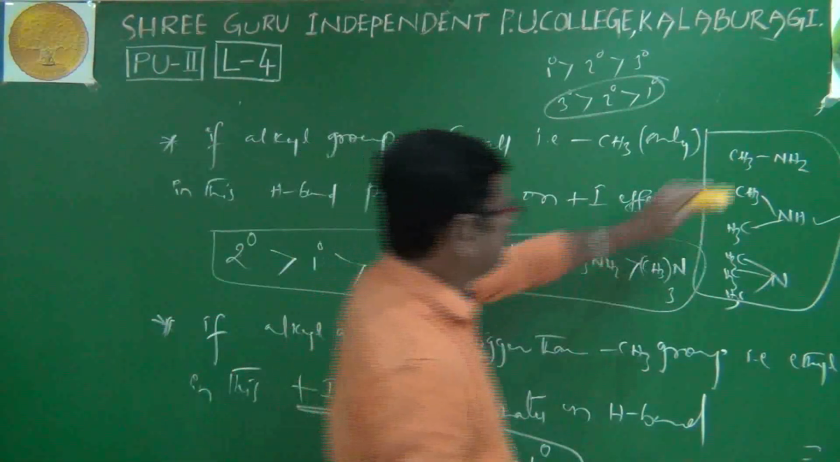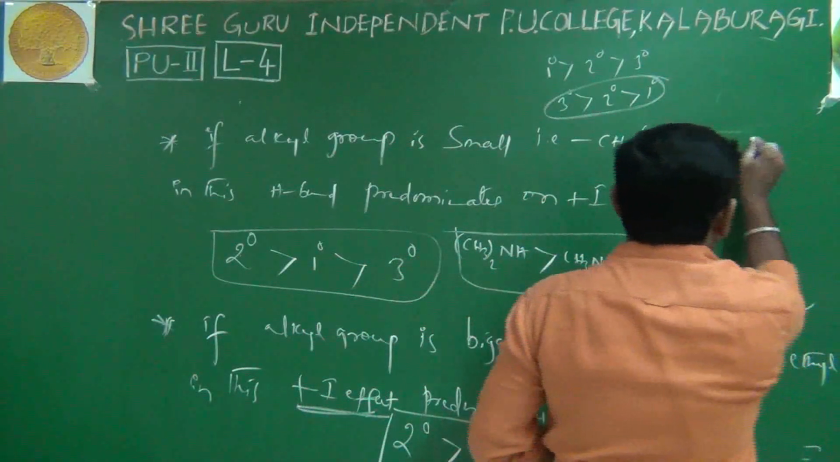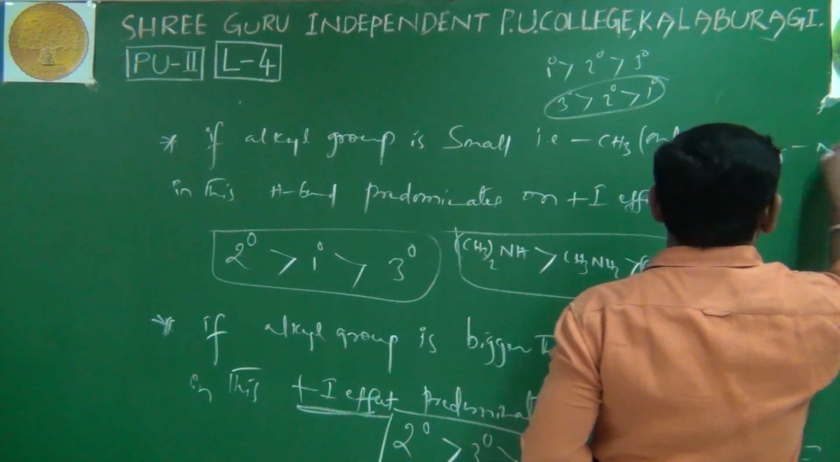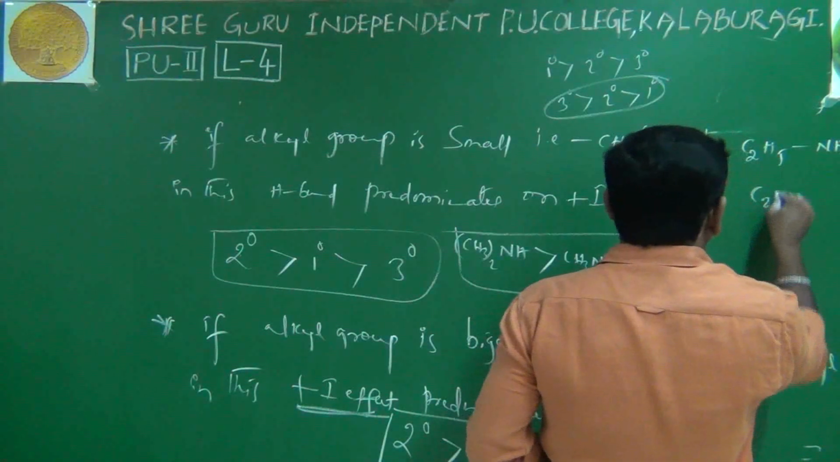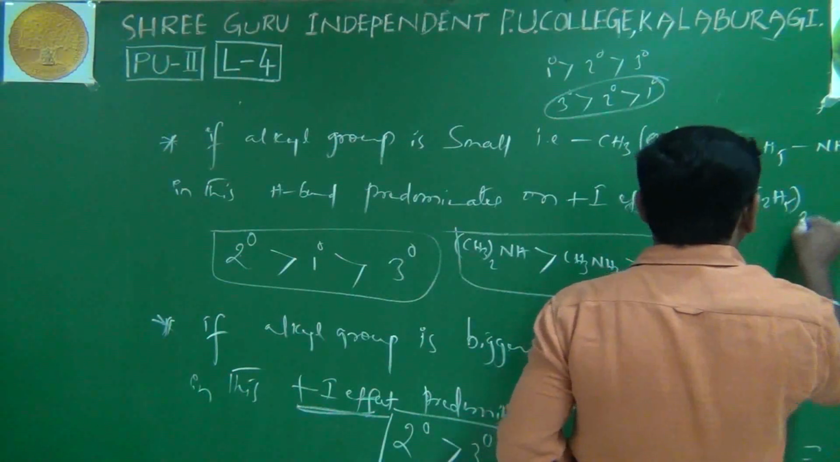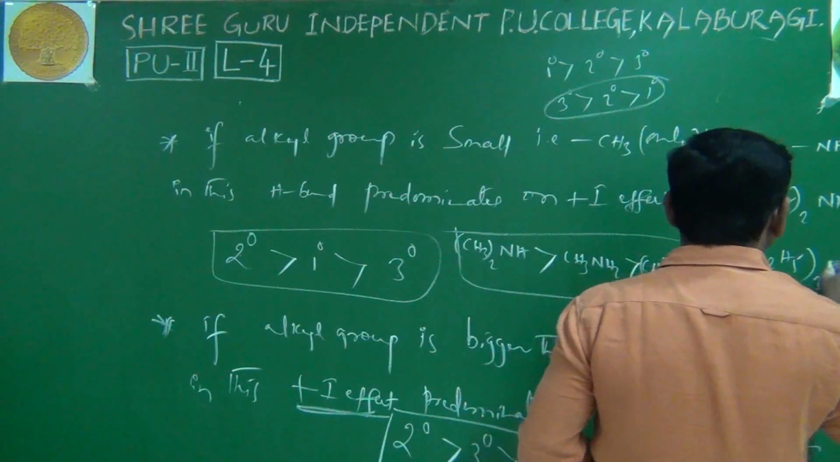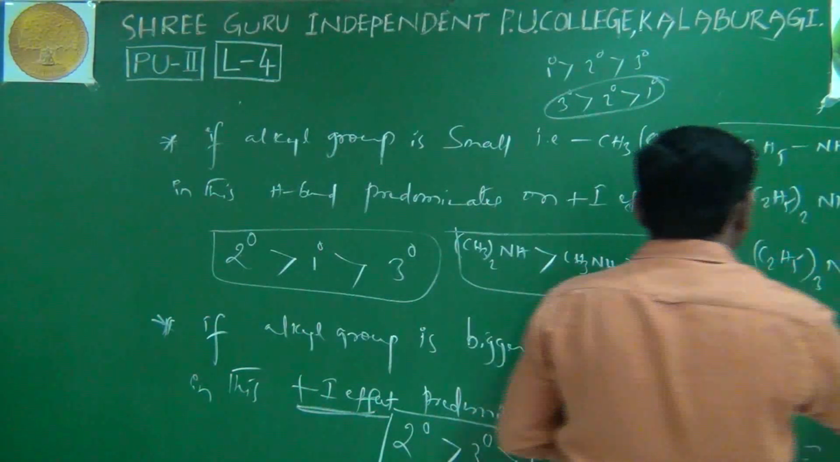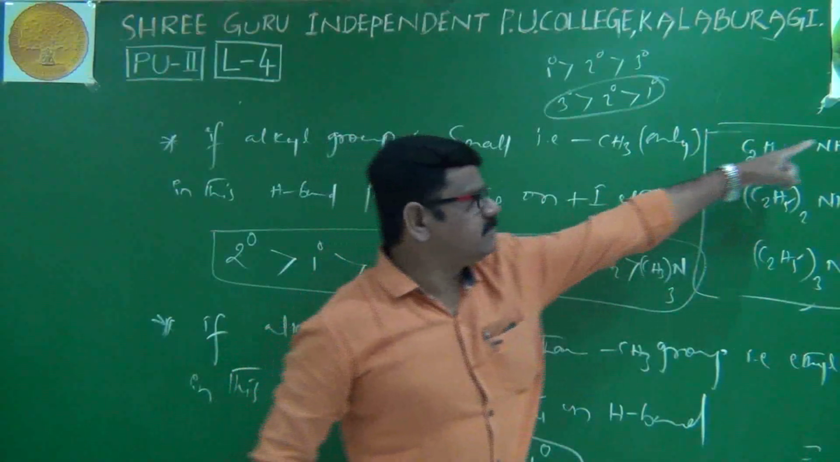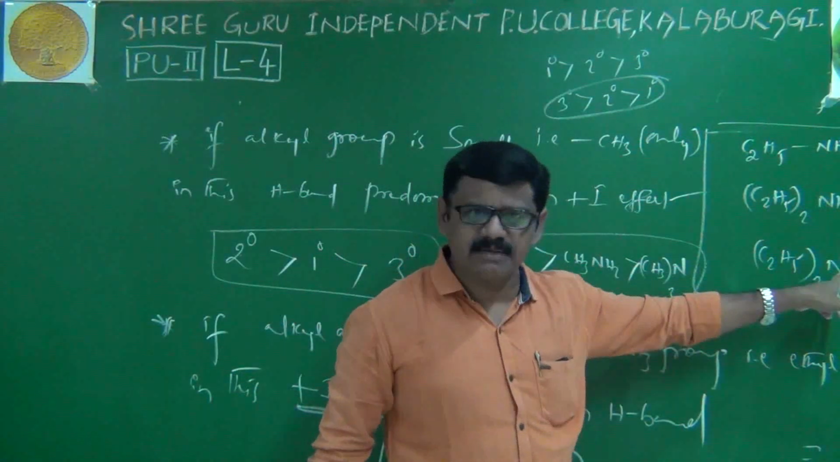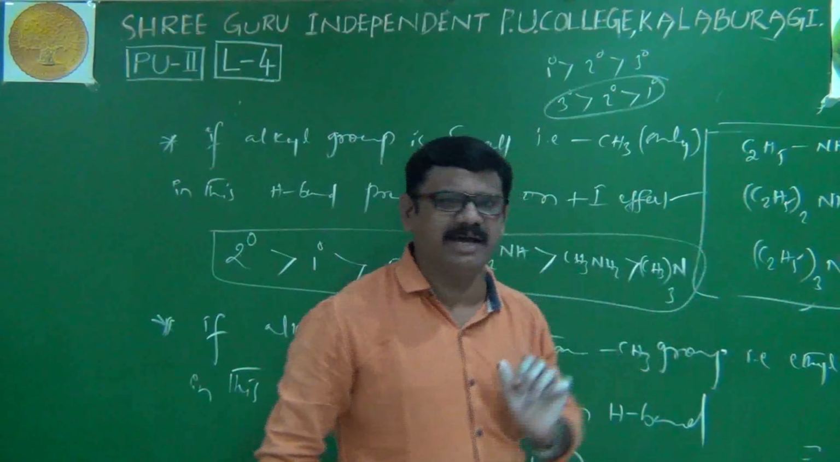Next, suppose our alkyl group is not methyl, it may be ethyl, propyl, etc. Then I will give you examples again. Suppose our alkyl groups are C2H5NH2, C2H5 taken twice NH, and C2H5 taken thrice N. It is ethylamine, diethylamine, triethylamine: primary amine, secondary amine, tertiary amine.